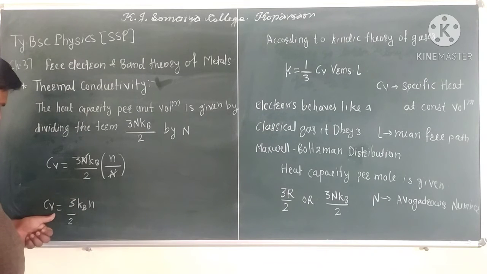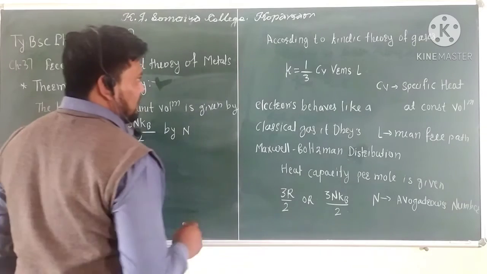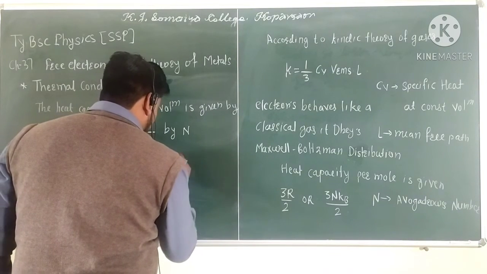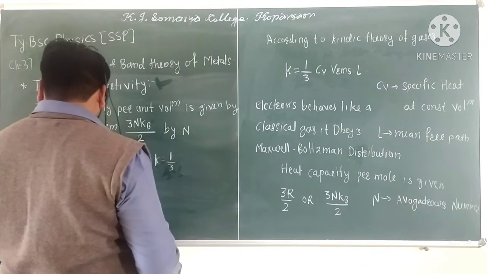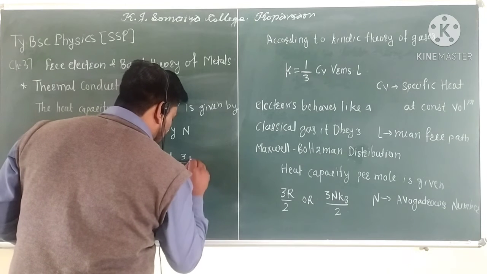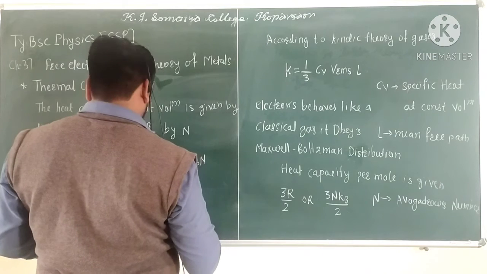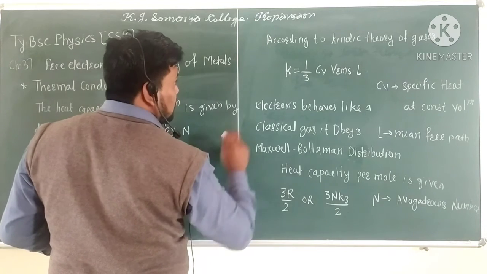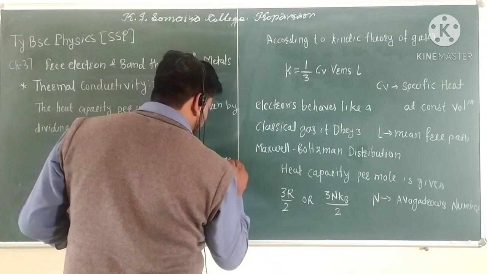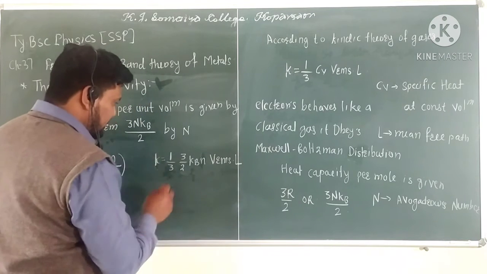The remaining formula is Cv is equal to 3 kB n by 2. And if we see the formula, K is equal to 1 by 3 into Cv, where Cv is 3 by 2 kB into small n, and this gives Vrms into l. So this 3 and this 3 get cancelled.